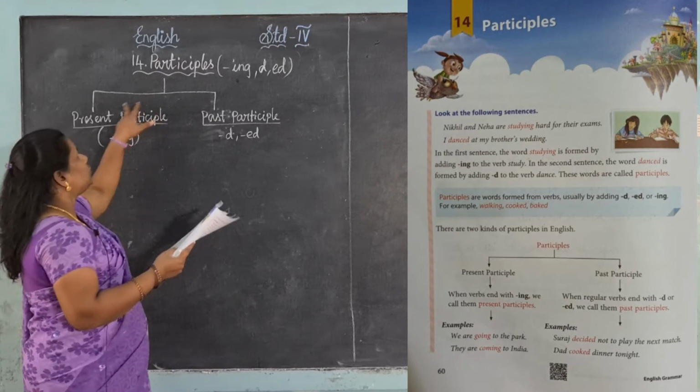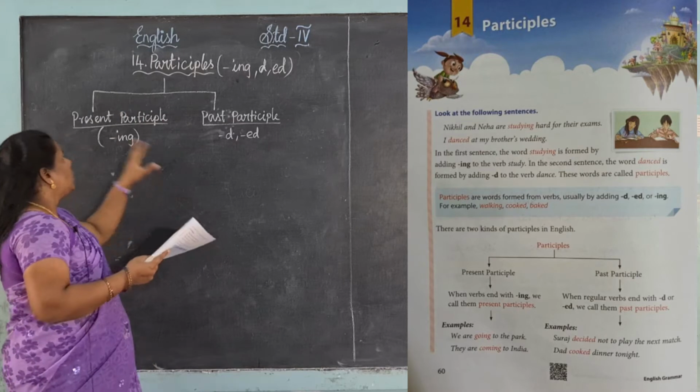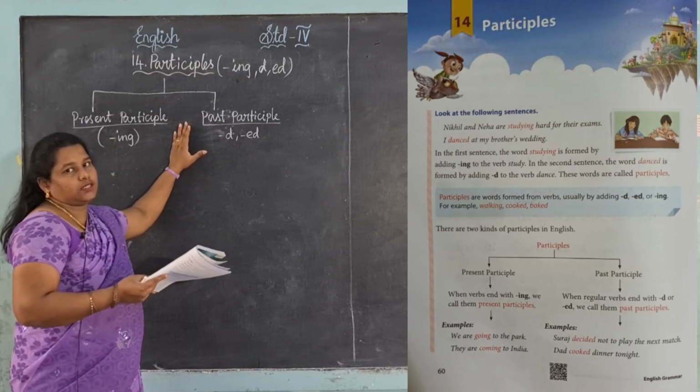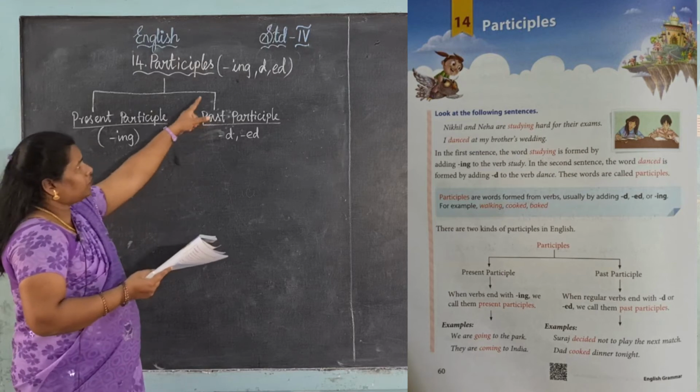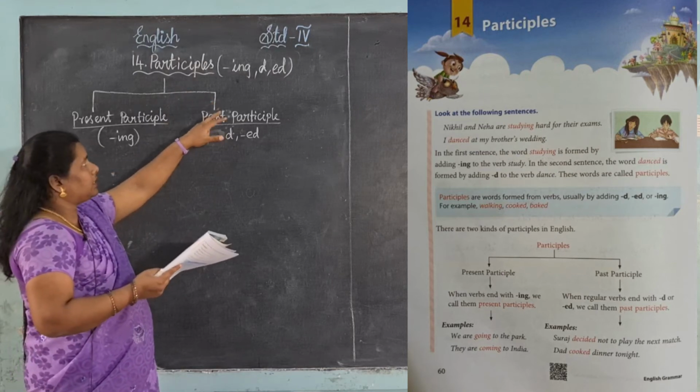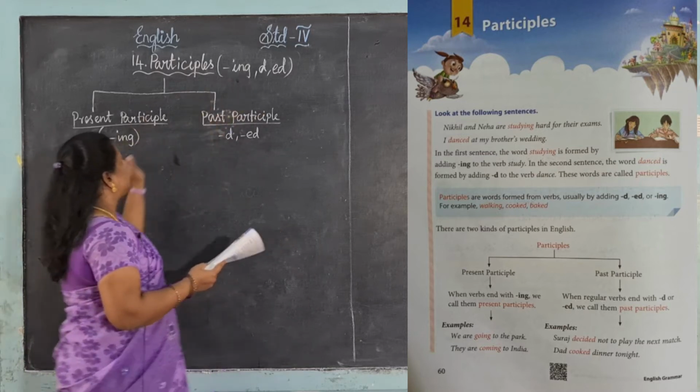There are two types of participles. One is present participle and the other one is past participle. Okay, that only, with the form of the verb we add those words, right? That only we have divided here.